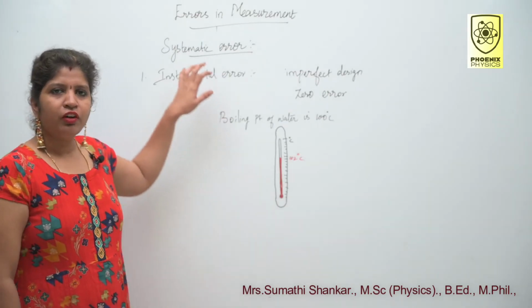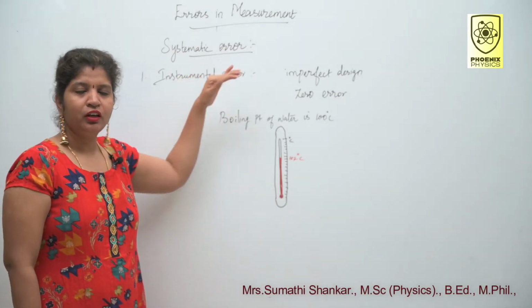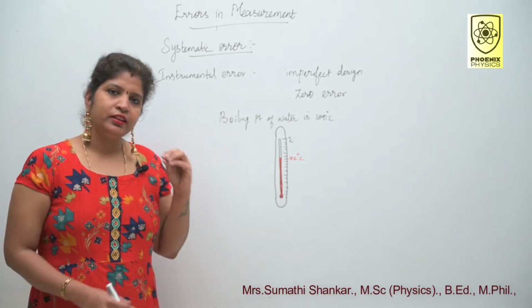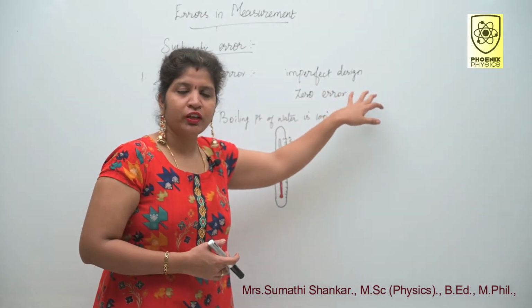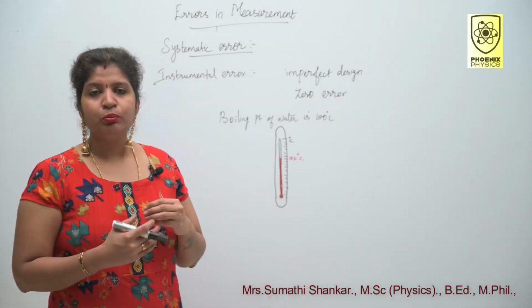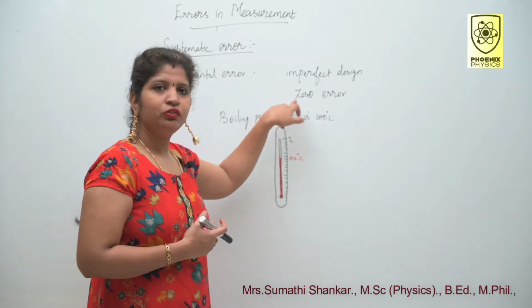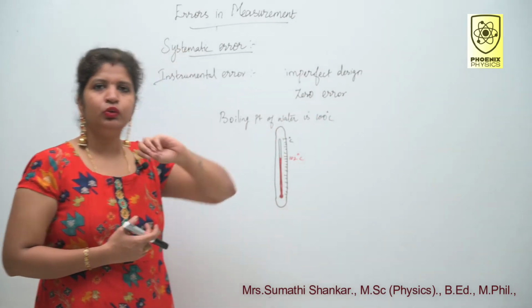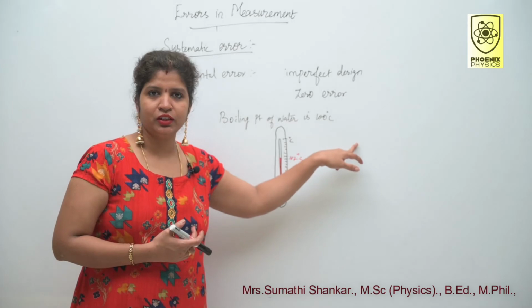There are 5 subdivisions in this systematic error. First one is instrumental error. This error is due to imperfect design or calibration of the measuring instrument or zero error of the instrument. For example, you know that the boiling point of water is 100 degrees centigrade.